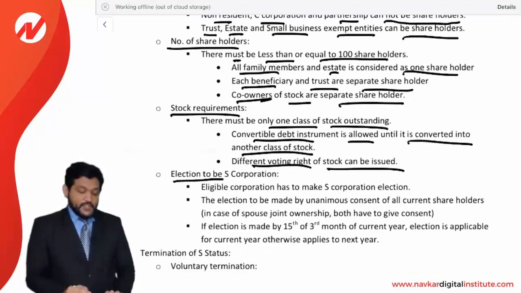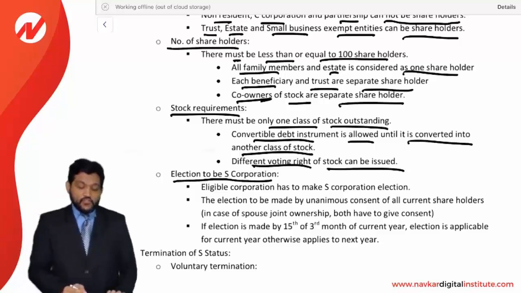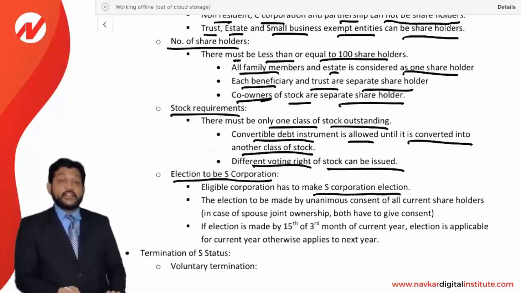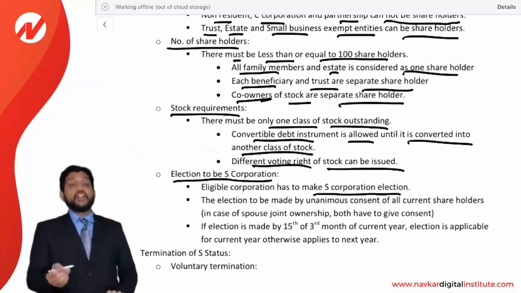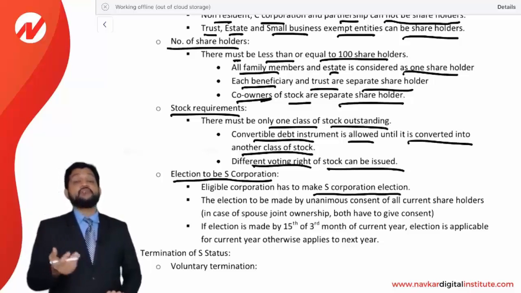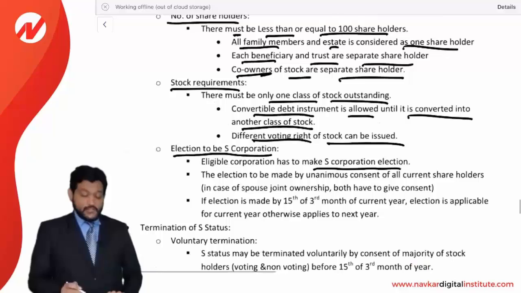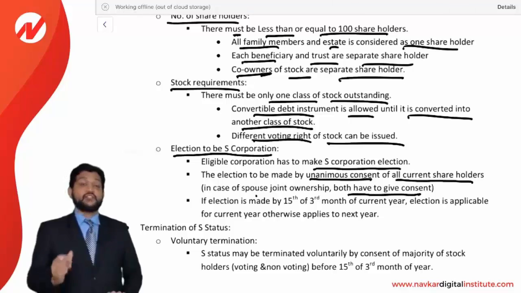Now, election to be an S corporation. An eligible corporation has to make an S corporation election. See, the corporation has to elect as an S corporation if it wishes to be taxed in S status. The election is to be made by unanimous consent of all the current shareholders. In case of spouses or joint ownership, both have to give consent. So the unanimous consent of all the shareholders is required to be elected as an S corporation.